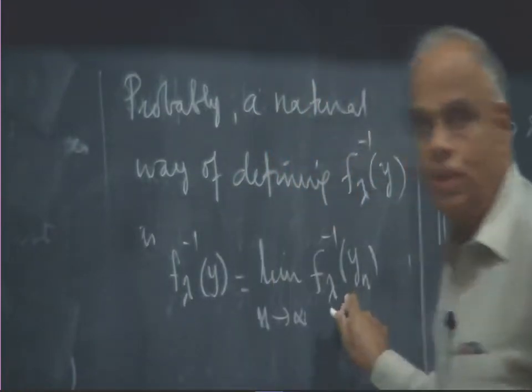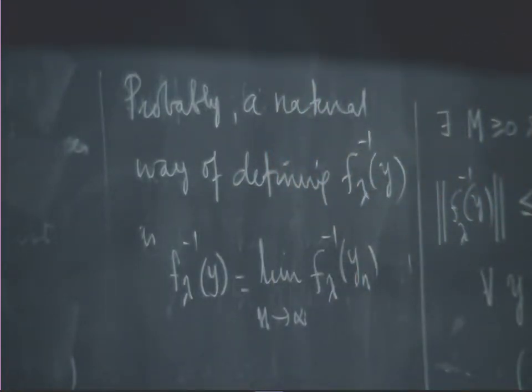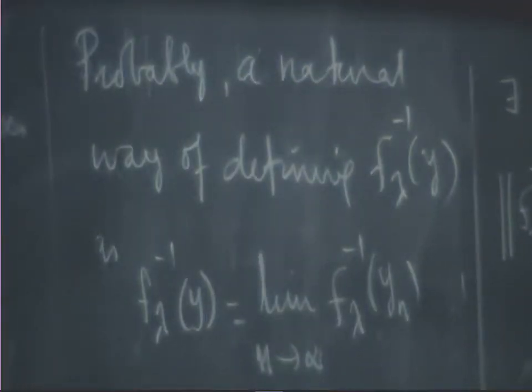This I know, so therefore I can write this. Now, why did I say probably? First, I am not very sure whether the right hand side limit exists. Who told me that? I know yn converges to y. How do I know that f lambda inverse yn converges at all? So I must ascertain that that limit exists.